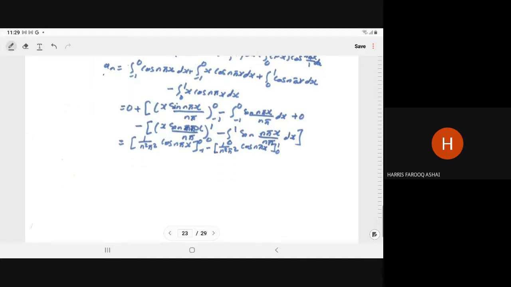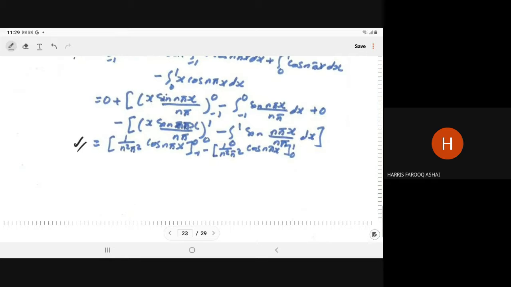So if you do by parts, here you will get the solution as 1 upon n square pi square cos n pi x with limit minus 1 to 0, minus 1 upon n square pi square cos n pi x with limit 0 to 1. You check, right? You check if you feel any doubt. If you want to note, you can note. So cos of minus theta is equal to cos theta, and cos of n pi is equal to minus 1 to power n. So using that, can I change?